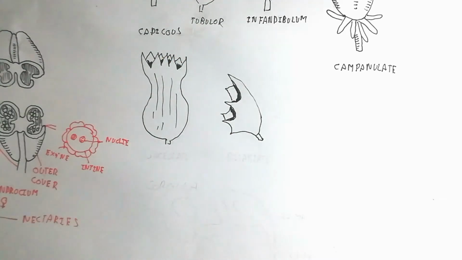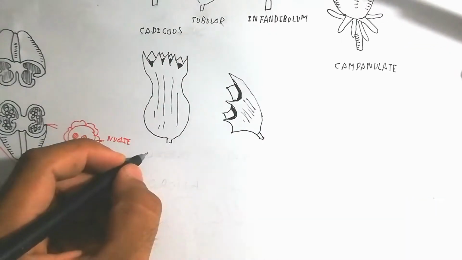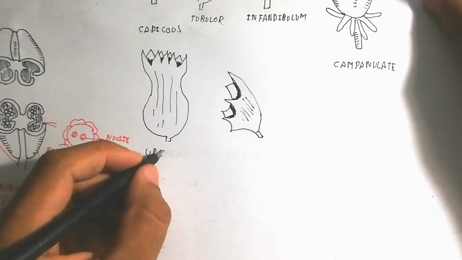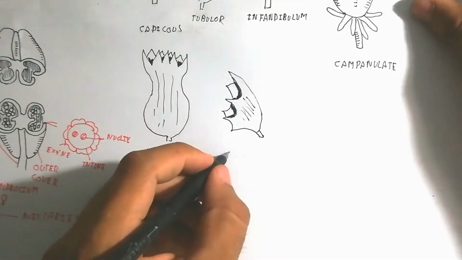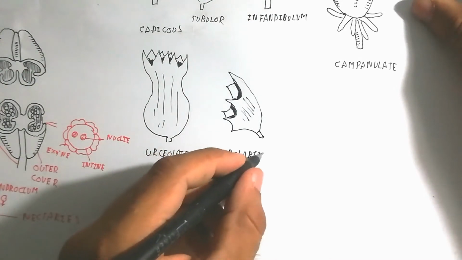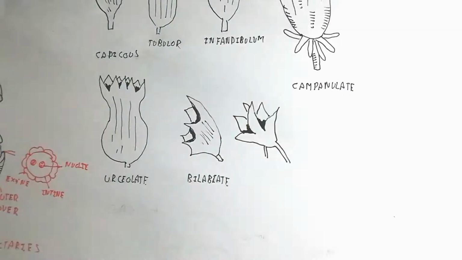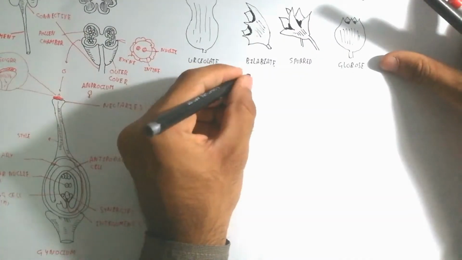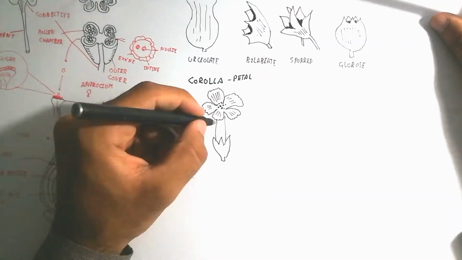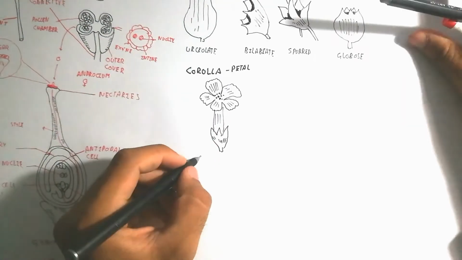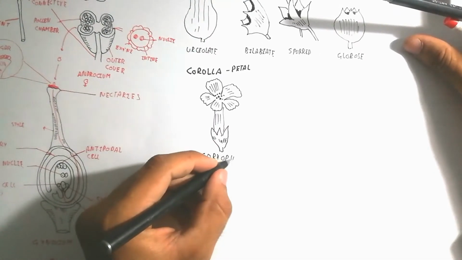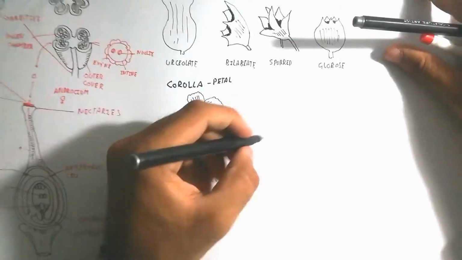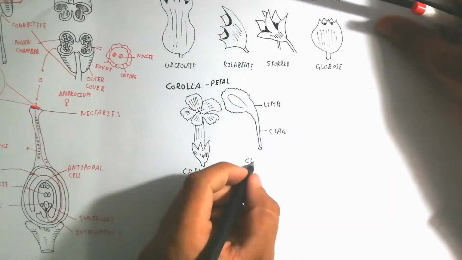And here is the campanulate, which is a different form, and here are urceolate and bilabiate. Bilabiate means two lobes are present, and spurred means the two stalks attached to each other to form a globe, and globose means a globular structure of the calyx.